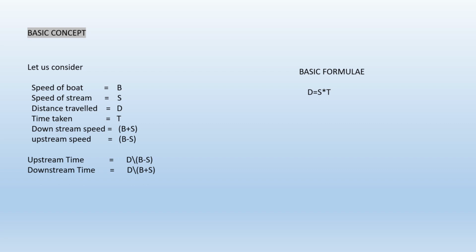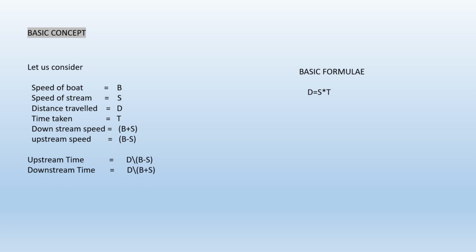Downstream speed is when the boat is traveling in the same direction as the stream. And when the boat is traveling in the opposite direction of the stream, it is known as upstream speed. Here, with the speed of the boat as B and the speed of the stream as S, the downstream speed becomes B plus S and the upstream speed becomes B minus S.